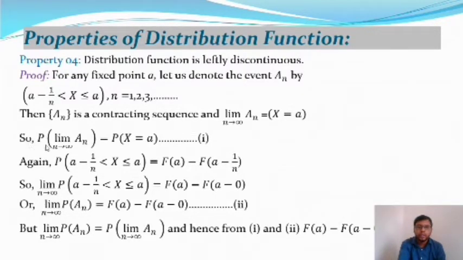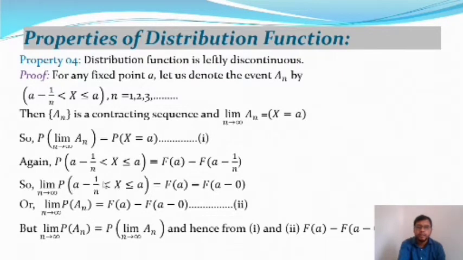So probability of the limit as n tends to infinity of A_n is equal to probability of X equal to a, and we can write this as equation number 1. Again, now we take the probability of that event. So probability of a minus 1 by n less than X less than or equal to a gives, from the definition of the distribution function, F of a minus F of a minus 1 by n. Now take the limit as n tends to infinity.